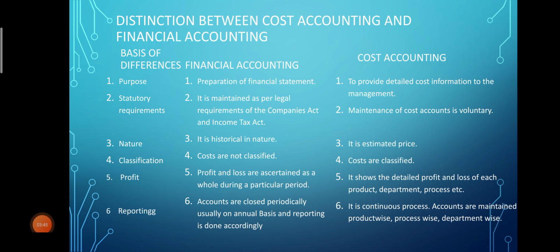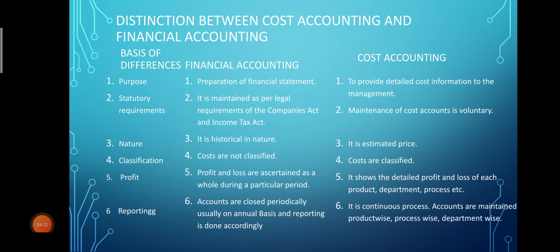Fifth point is profit. In case of financial accounting, profit and loss are ascertained as a whole during a particular period. It means whatever cost or expense is incurred in a particular year will be recorded at the end of the financial year. It means here we are not going to classify the cost.